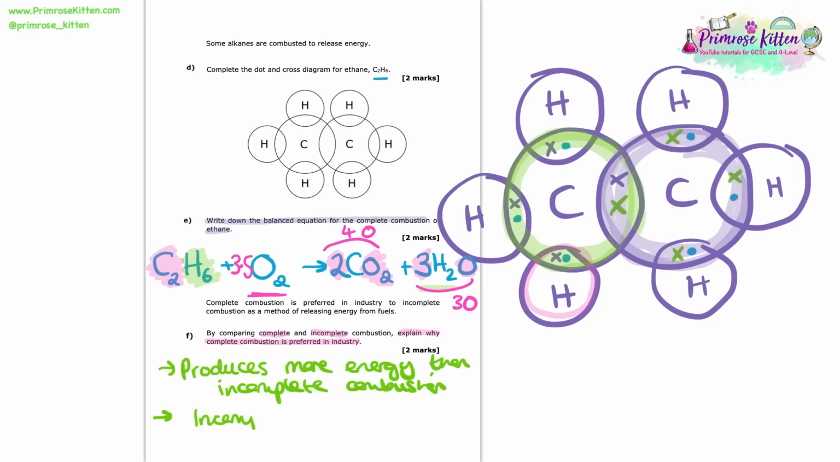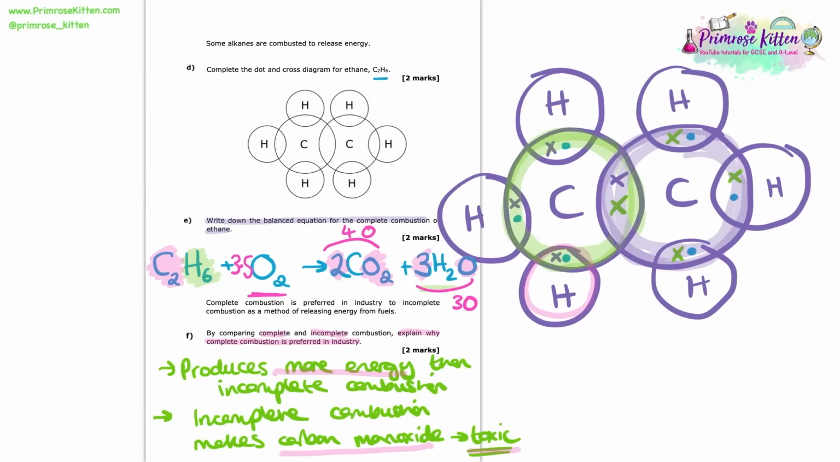The second point is that incomplete combustion produces a toxic gas known as carbon monoxide. This is very dangerous to release, so we do not want to be doing this because it can kill people. So if we look back at what we've said here, the 2 key points we want to make as to why industry prefers complete combustion: firstly, more energy is released in complete combustion than incomplete. And incomplete combustion makes carbon monoxide, which is toxic, so we do not want to be making that.